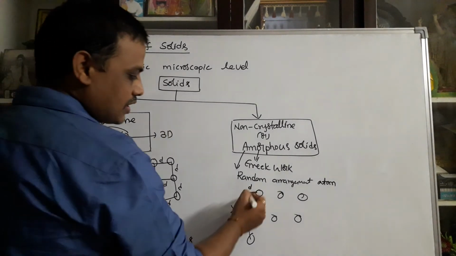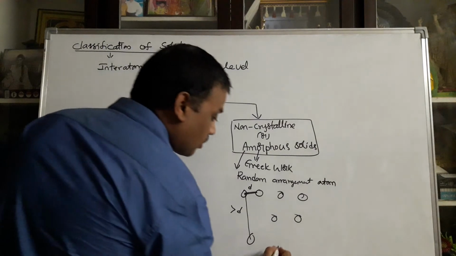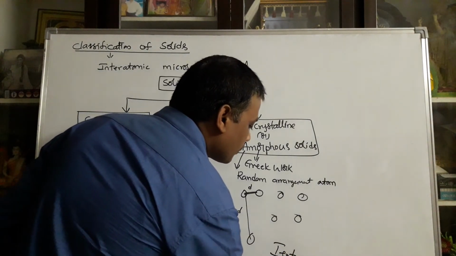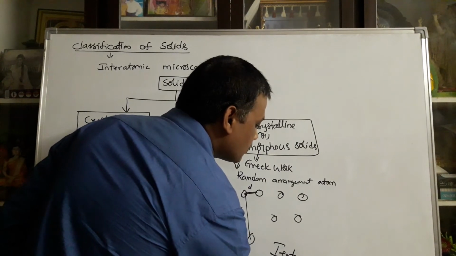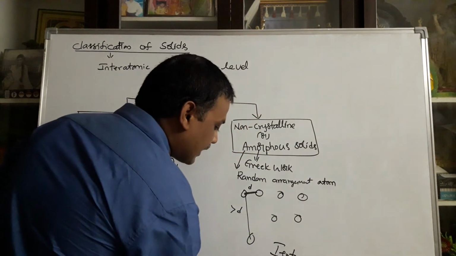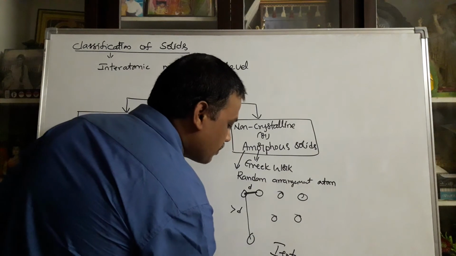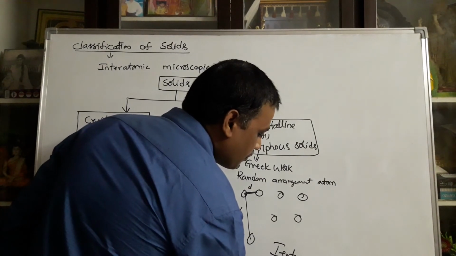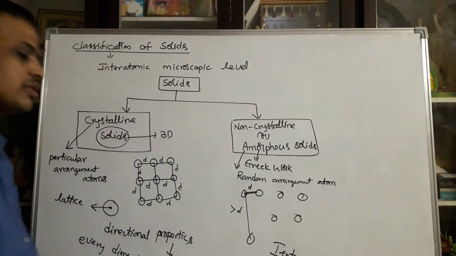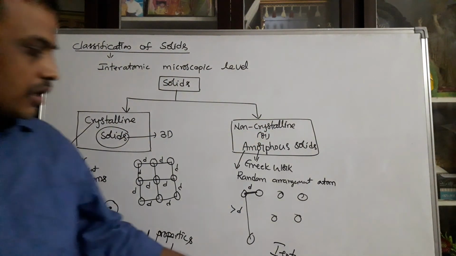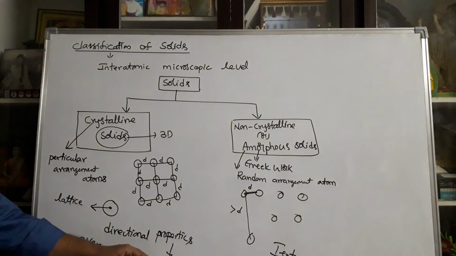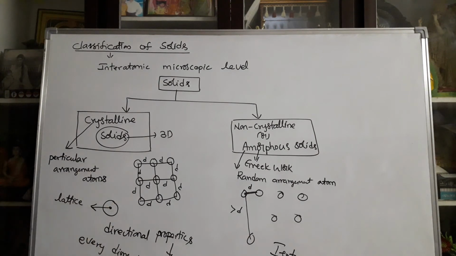In non-crystalline solids, the distance is different, so these are called isotropic materials. They have no directional property. Direction by direction, the properties are the same. If properties change direction by direction, the material is anisotropic in nature.